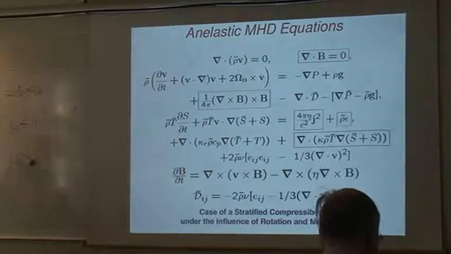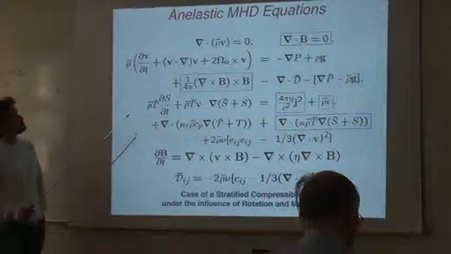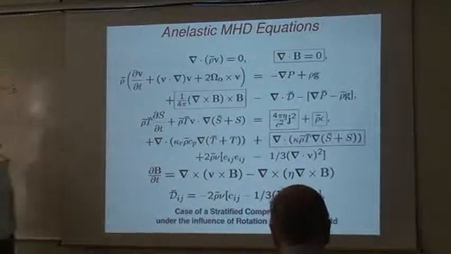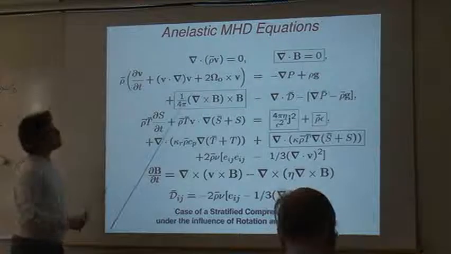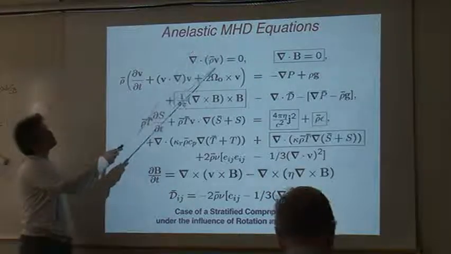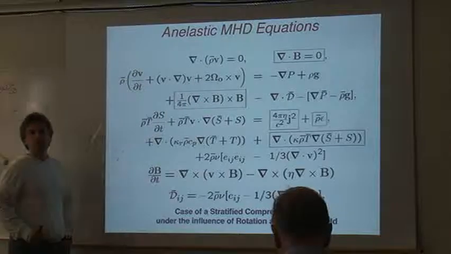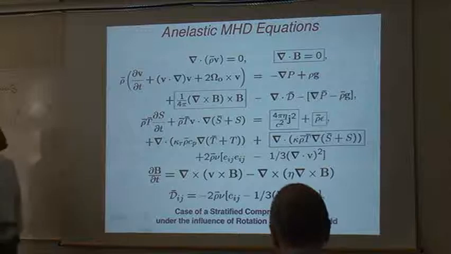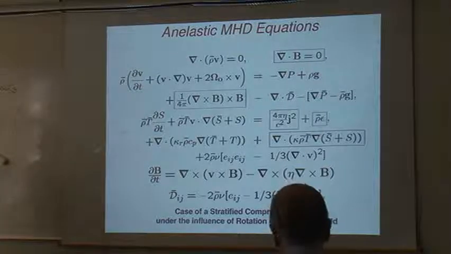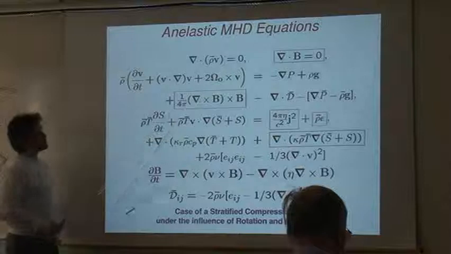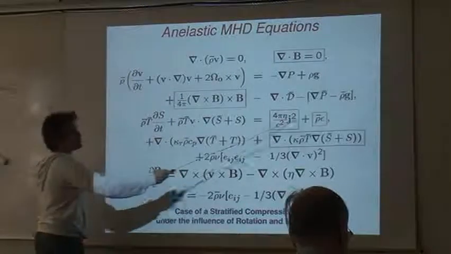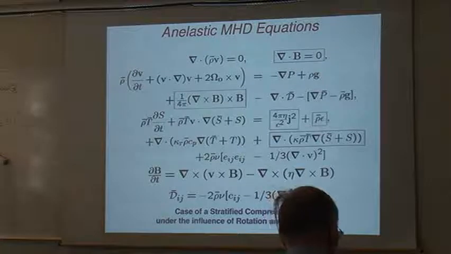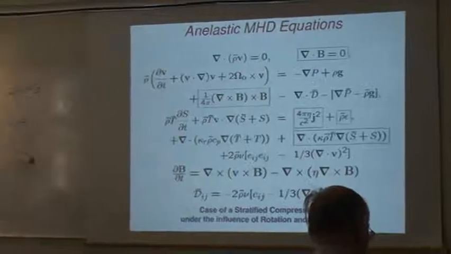Okay, so what we are going to do is a bit different from Fritz's model. We are not Boussinesq, we are anelastic. Mostly the difference with Fritz is that we don't assume div of v equal to 0, but div of rho bar v equal to 0, so we can take into account stratification effects. Of course, we have Lorentz force feedback, we have ohmic heating. We can have, if we want, a volume heating term, if we want to represent nuclear reaction rates.